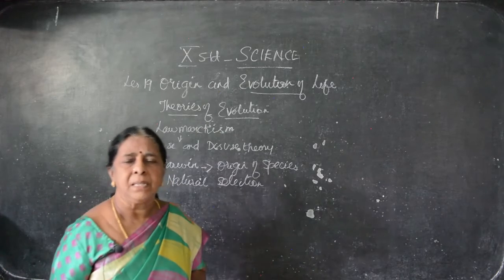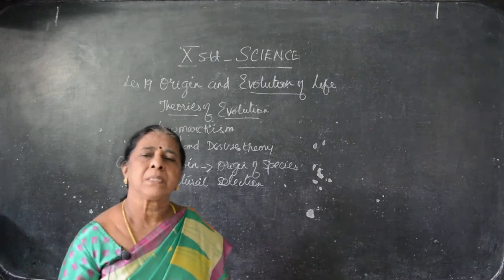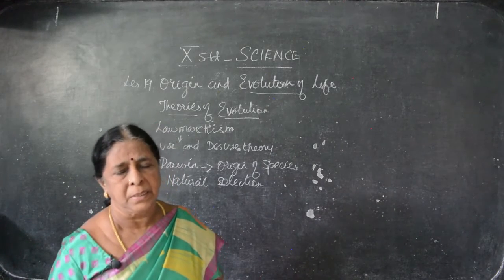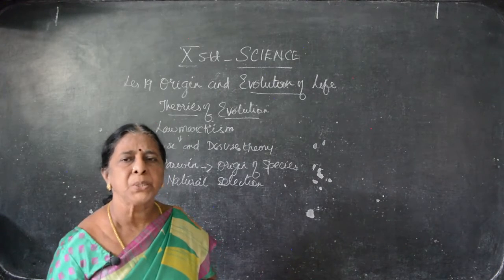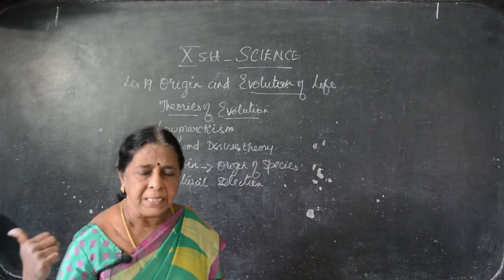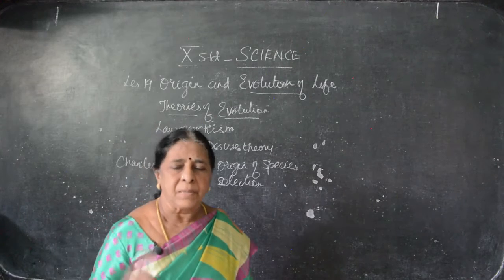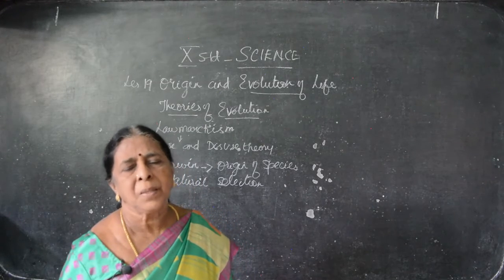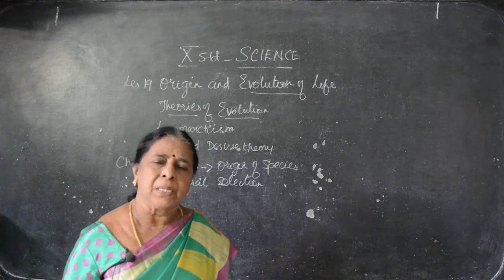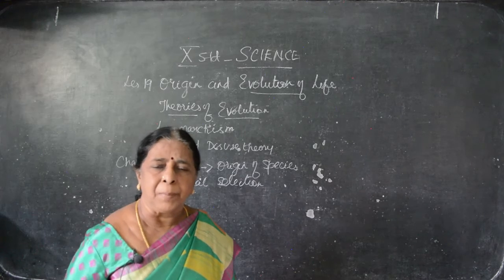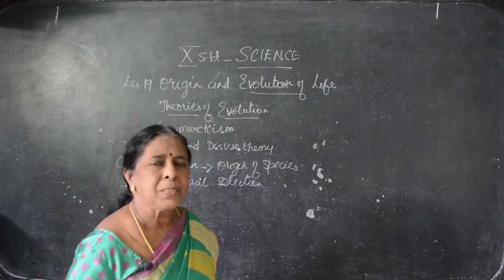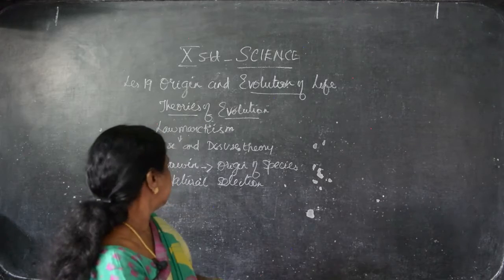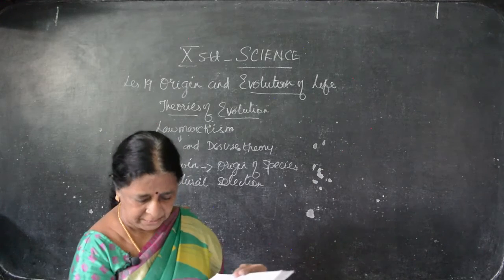As per his theory, though many organisms are present on the earth, only the organisms which have the capacity to fight against the environment survive, the survival of the fittest. Others perish. That is, however many organisms come, only those with the ability can survive, and the others cannot live. So his theory is known as survival of the fittest, natural selection.